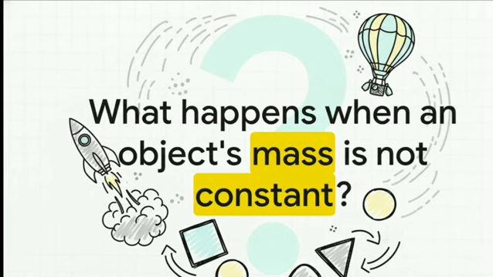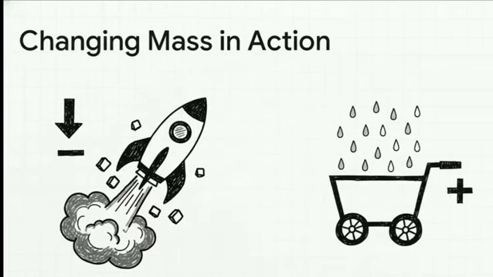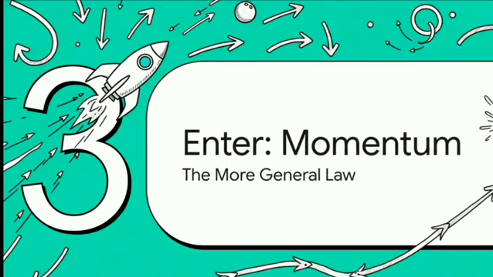So this raises a pretty big question, right? Because in the real world, mass changes all the time. If the one thing we assumed was constant is actually not constant, what does that do to our neat and tidy little law? Just think about a rocket. Its entire job is to get lighter and lighter by shooting out fuel. Or even something as simple as a shopping cart rolling through the rain and collecting water. In these real-world situations where the mass is changing, all of a sudden, F equals ma just doesn't cut it anymore. To solve this puzzle, we've got to introduce the real hero of our story today.